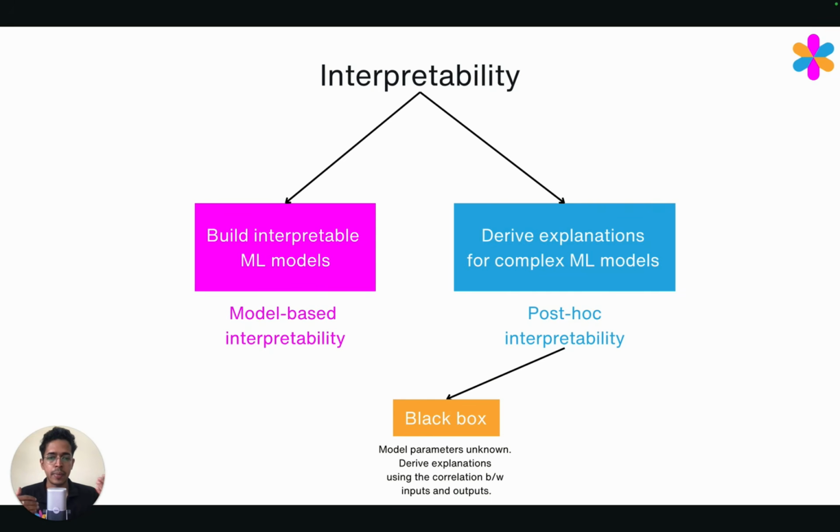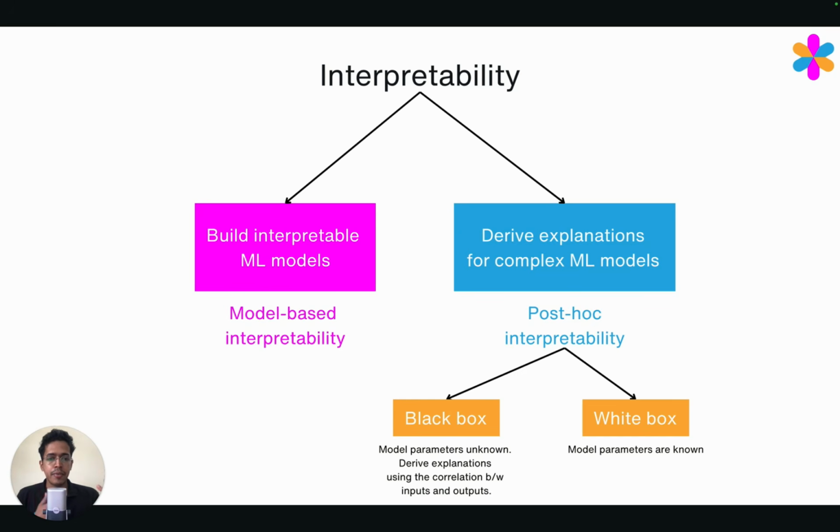And within post hoc interpretability, we can have black box models or white box models. The difference between black box and white box is that if we don't know the parameters of a certain model, so imagine we have a neural network, the only thing we know about it is the correlation between input and output. So we know that for these inputs, these are the outputs. Imagine you don't know anything about the bias or weights of the neural network. In that case, if you can derive an explanation for the model based on the correlation between inputs and outputs, that's called a black box model within post hoc interpretability.